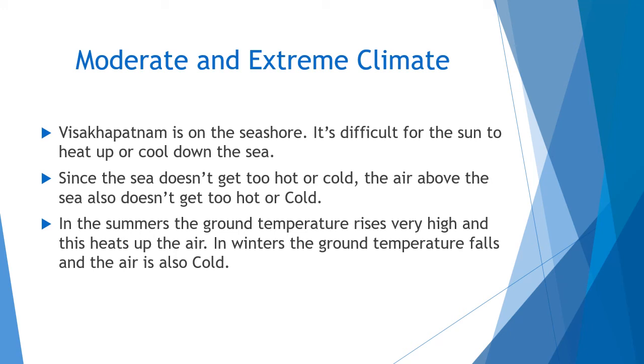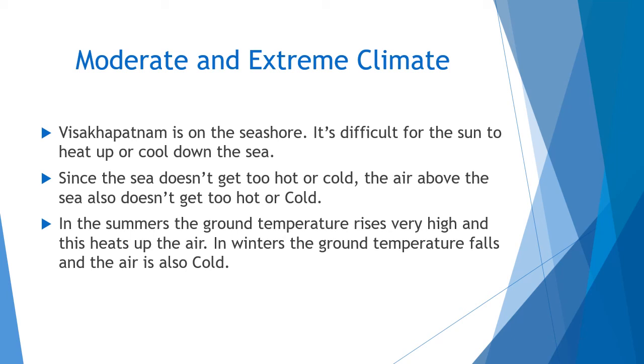At the same time, places near the sea have fairly constant, almost the same temperatures throughout the year, because of the influence of the sea. In contrast, Delhi, Hyderabad or Anantapur have an extreme climate. Why? Because those are far away from the sea and don't have its influence.